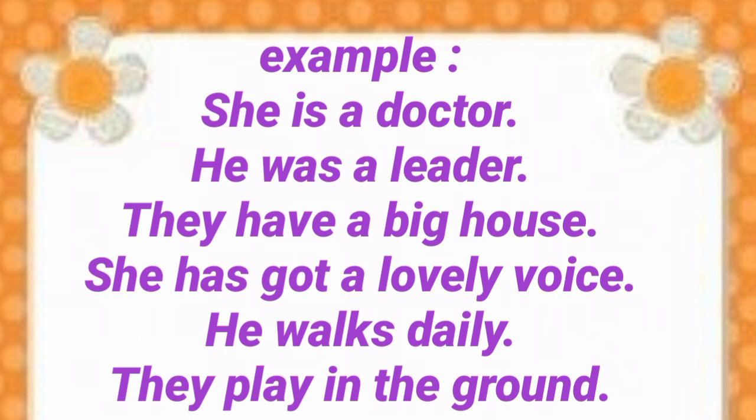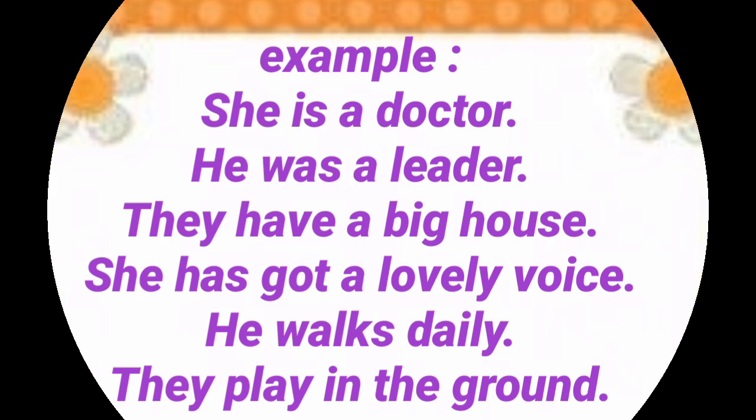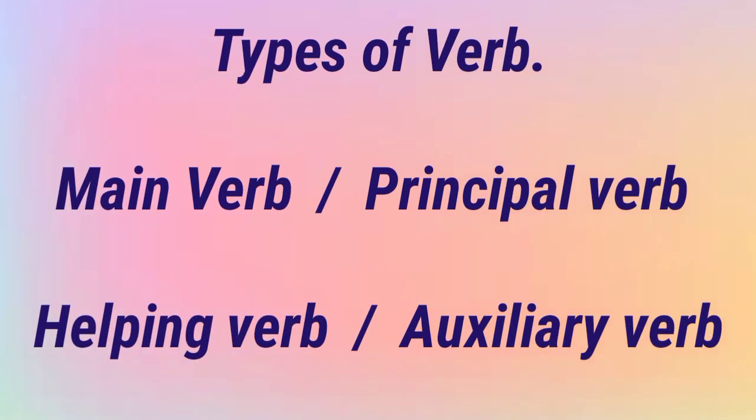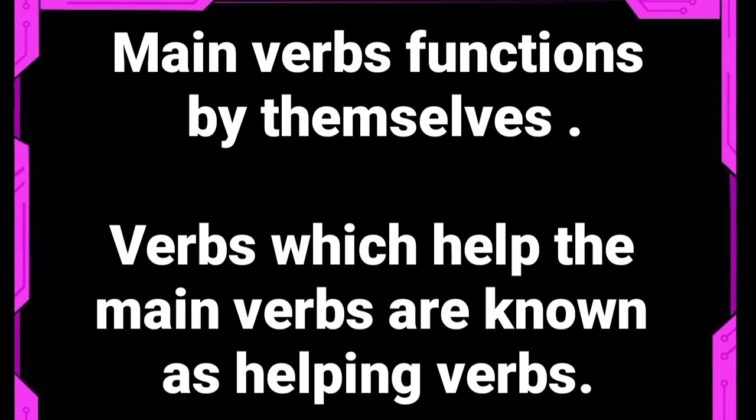Now you have to learn about types of verb also. There are two types of verb which you are going to learn in this class. They are main verb or the principal verb, and second, helping verb or the auxiliary verb. Now, what is main verb? The verbs which function by themselves are known as main verbs, and the verbs which help the main verbs are known as helping verbs.